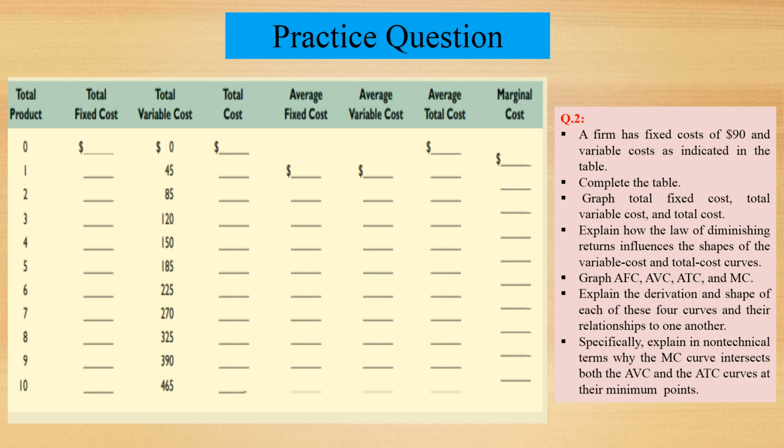Moreover, also explain the derivation and shapes of each of these four curves and their relationship to one another. Specifically, explain in non-technical terms why the MC curve intersects both the average variable cost and the average total cost curve at their minimum points.